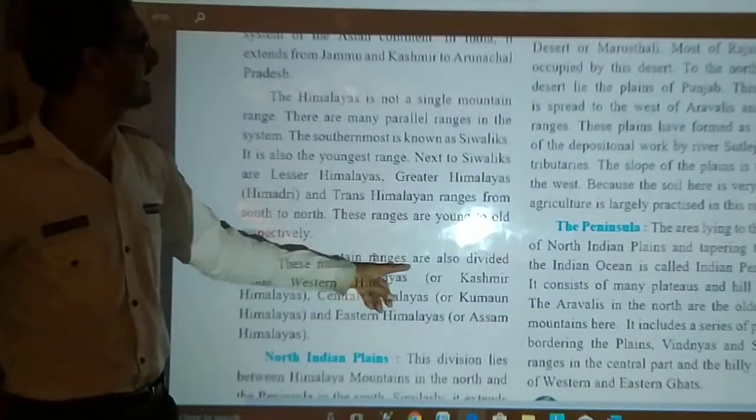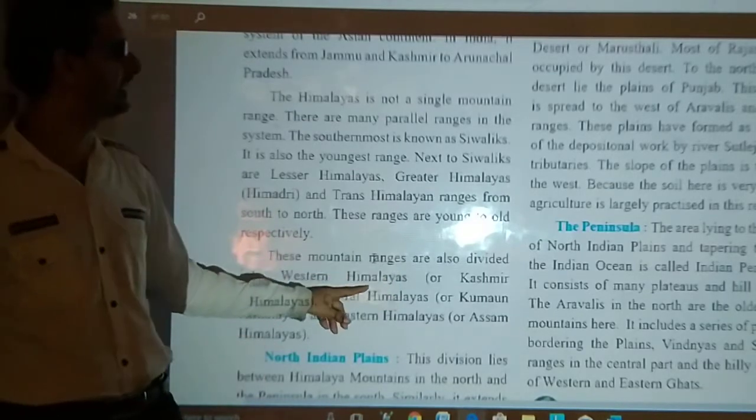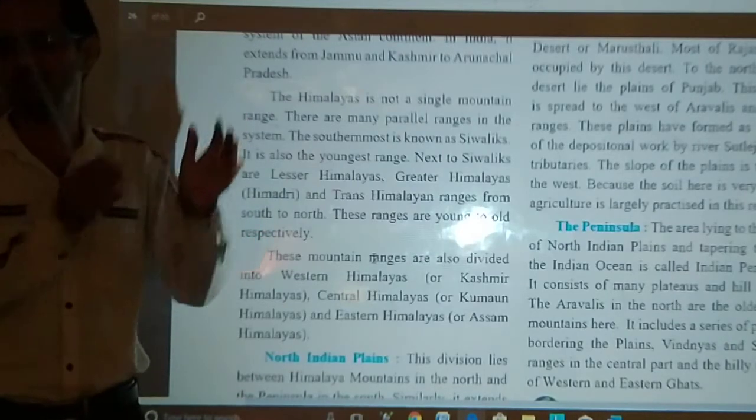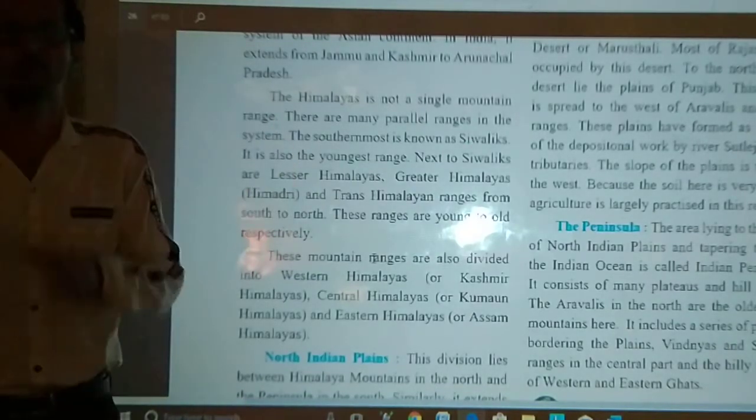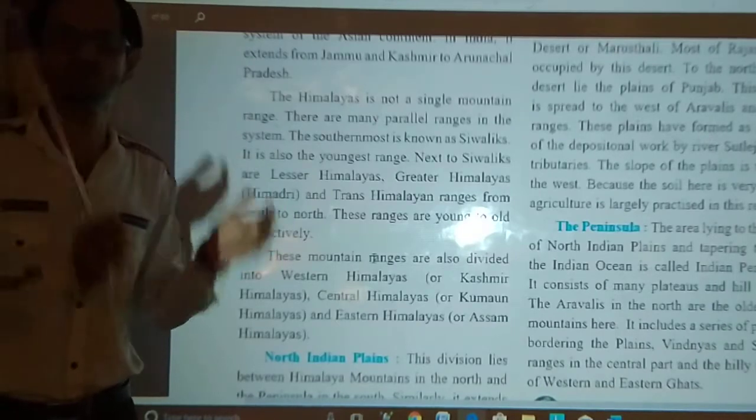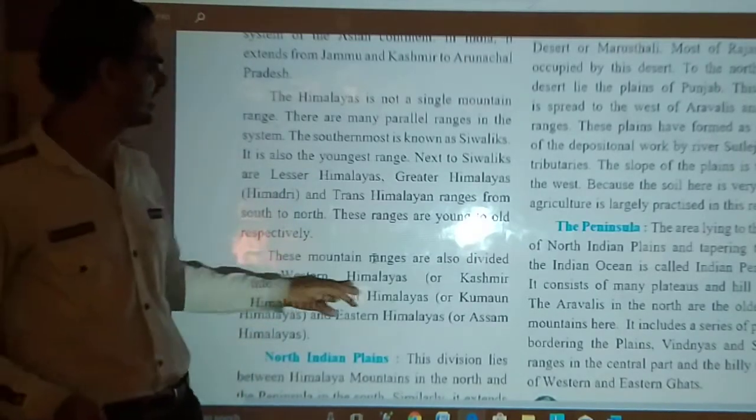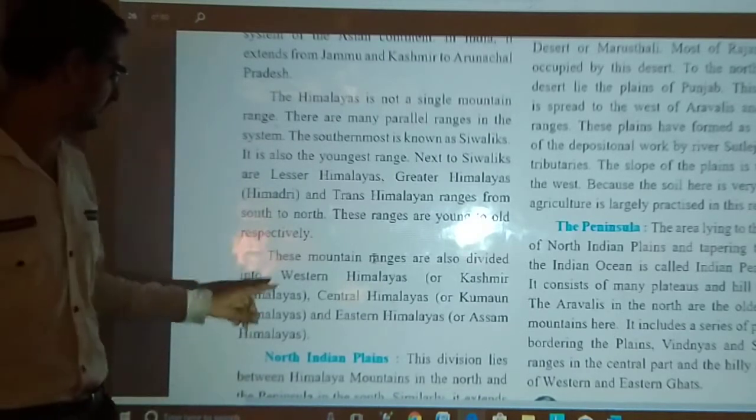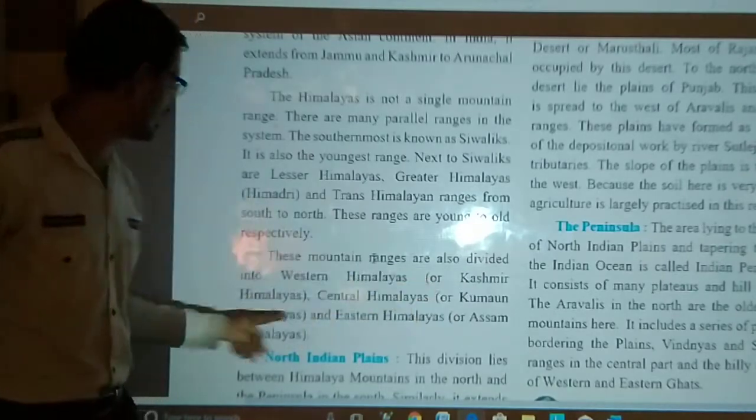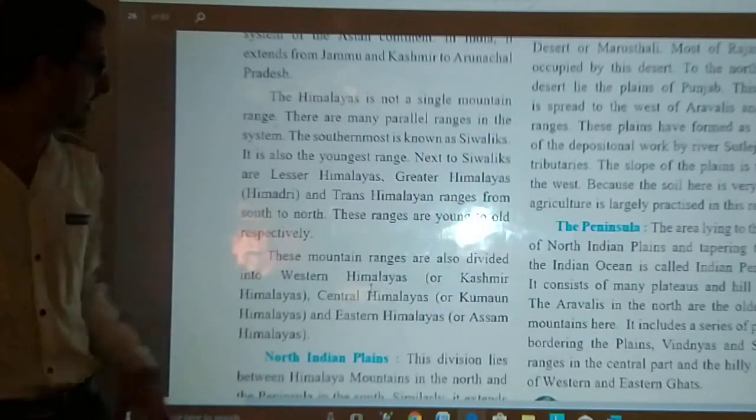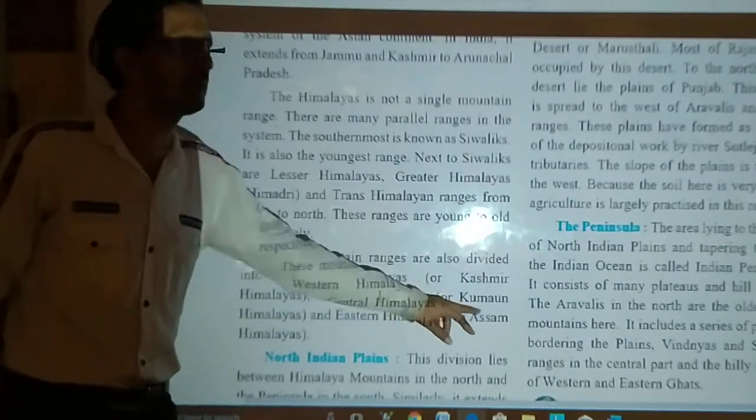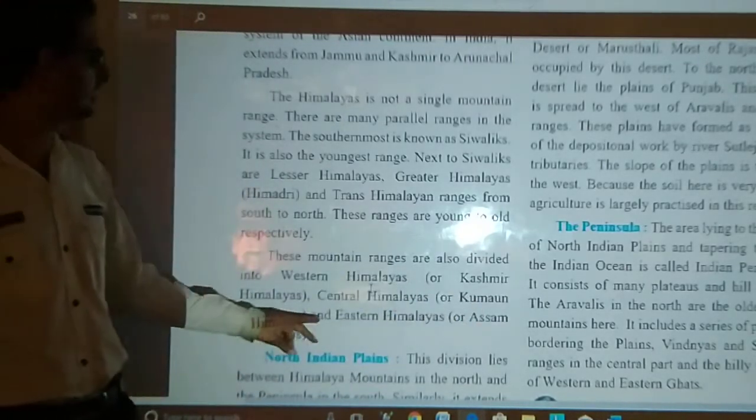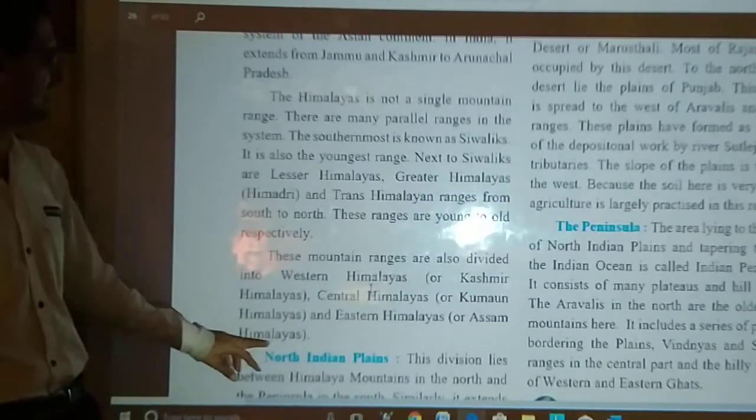Now, these mountain ranges are also divided into Western Himalaya, obviously Kashmir. Okay, Kashmir Himalaya is also known as Western Himalaya because Himalayan ranges start from Jammu and Kashmir. So obviously the Himalaya are divided into three parts or three divisions. First one is Western Himalaya or Kashmir Himalaya. Second one, Central Himalaya. It is known as Kumaon Himalaya. And third one, Eastern Himalaya or Assam Himalaya.